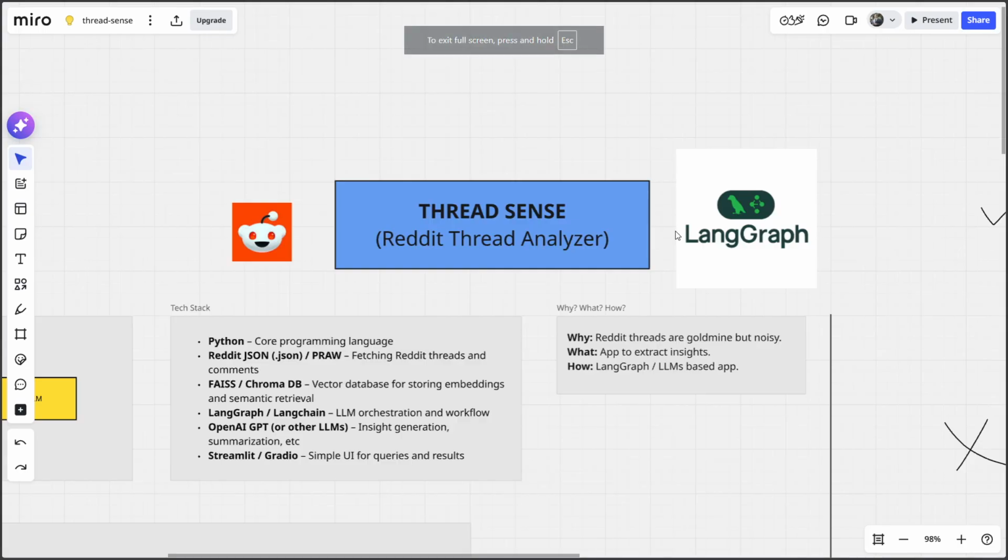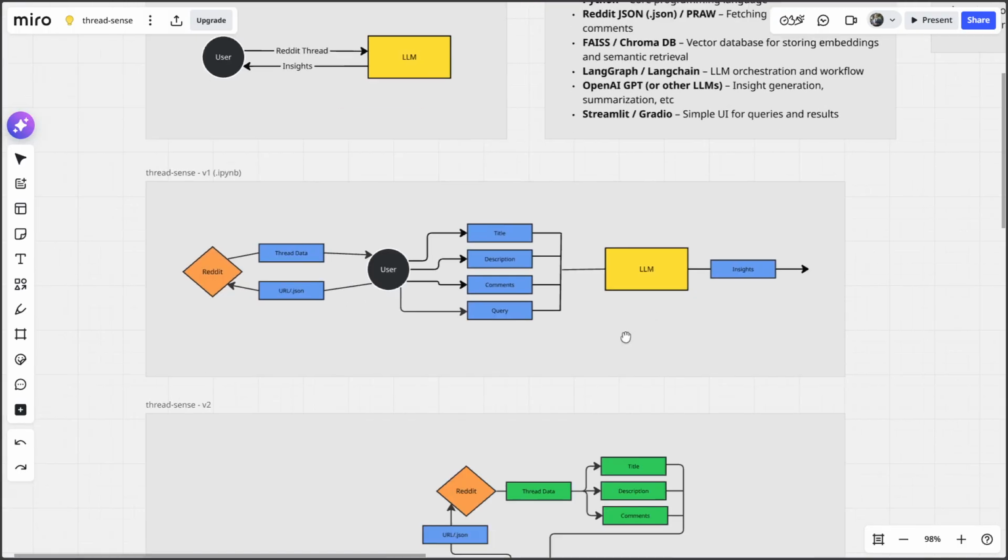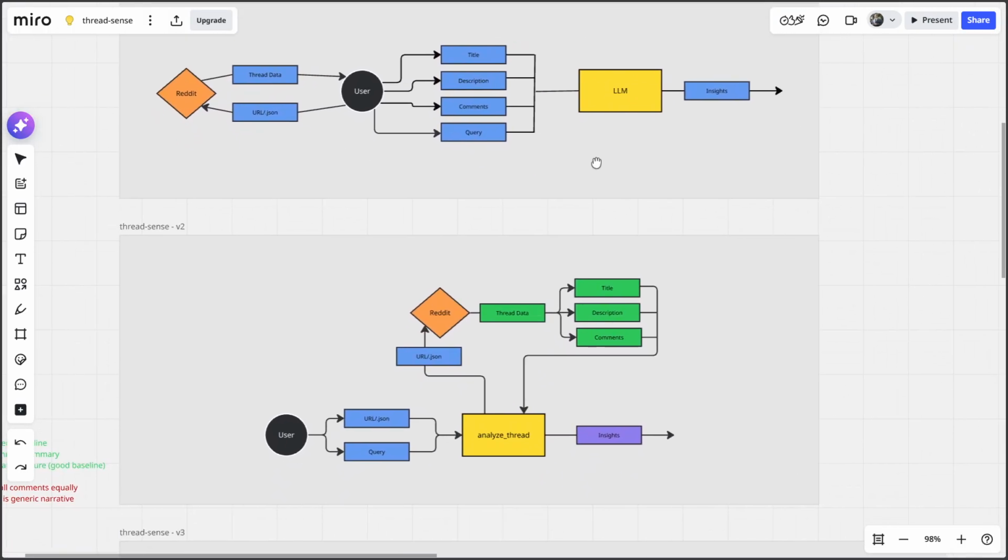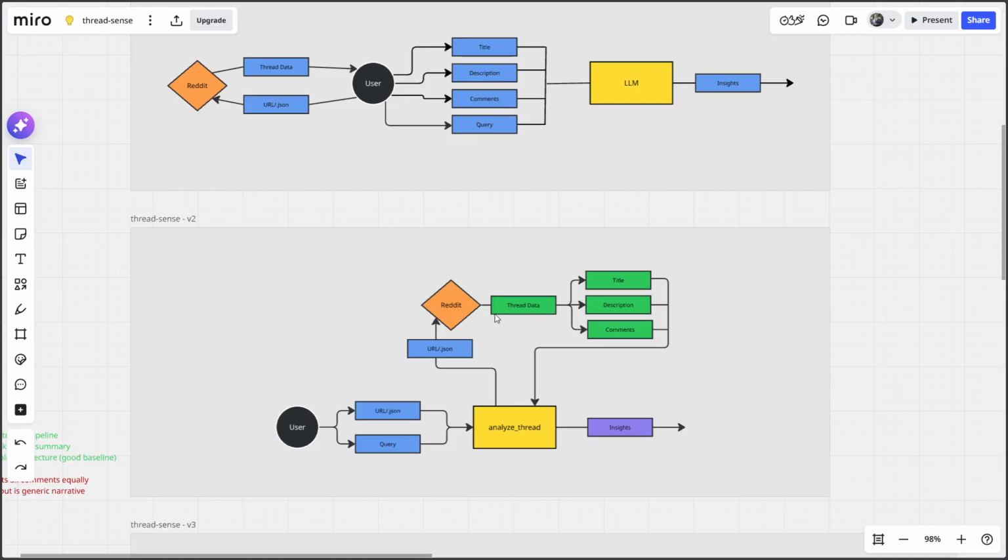In this project, we're building a Reddit thread analyzer using LangGraph. This is the fourth video in the series, and so far we have built a version v1 and v2. So in this video, we'll move ahead and build a version v3. But just as a quick recap, version v2 that we built in the previous video was basically putting the different elements in an end-to-end workflow using LangGraph, right?